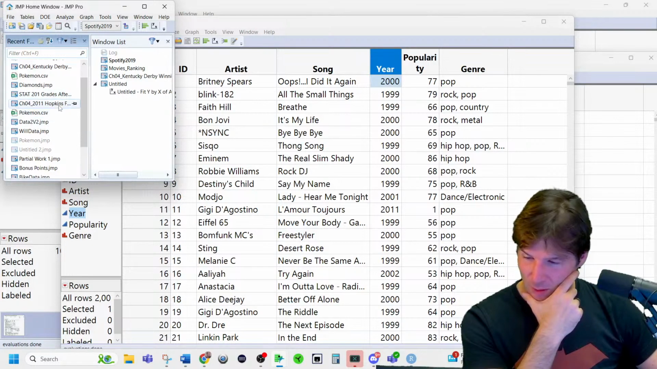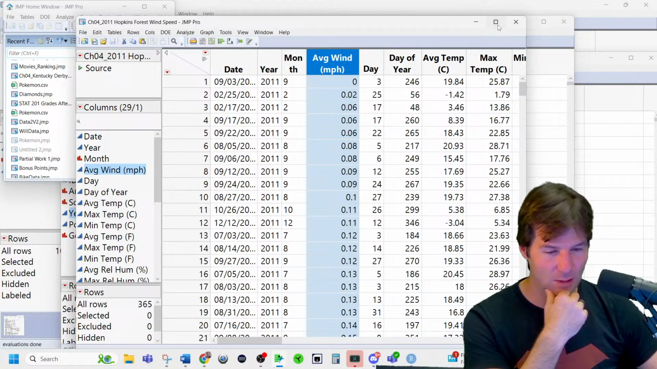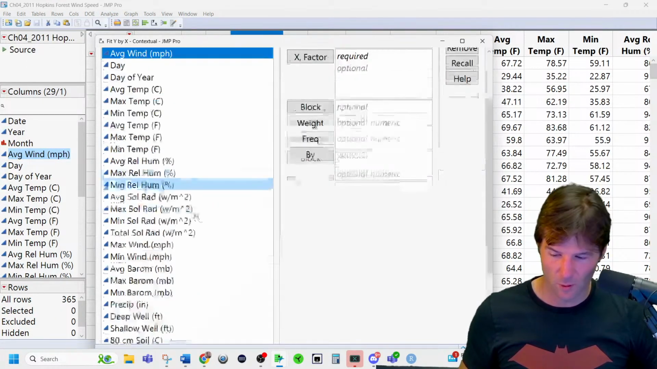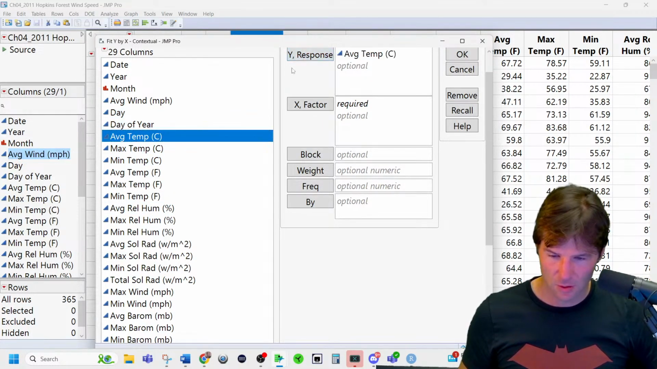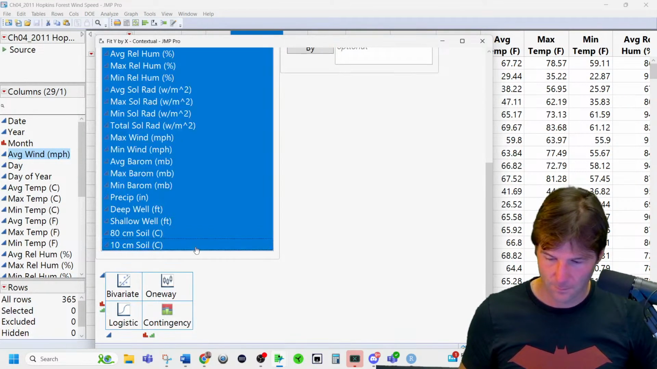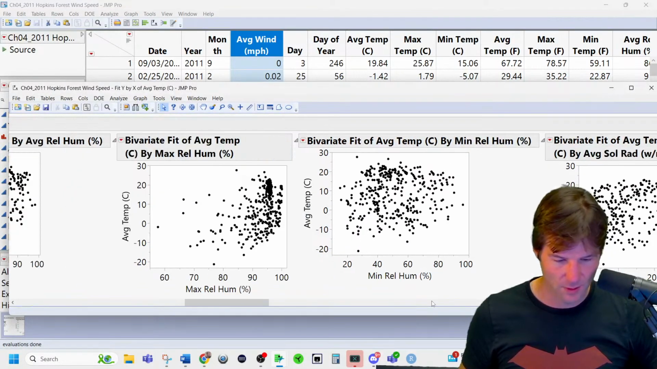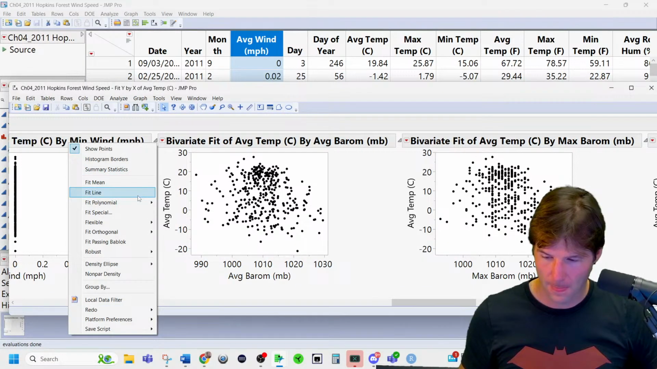Okay, so wind speed. Come on, wind speed. Okay, good, we got something. We got some data we can work with. Wow, that's a lot of data. Let's try this. Here we go. Yes, that's what I want to see right there. That's the one I want.